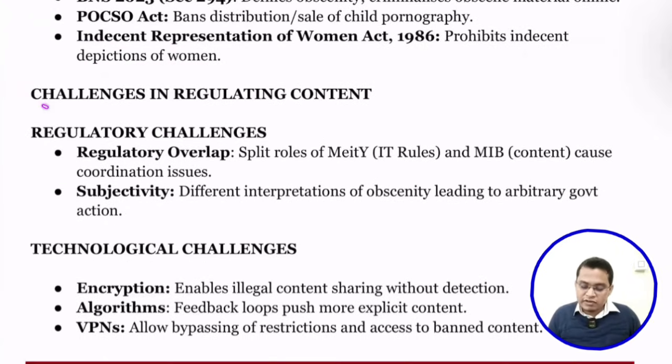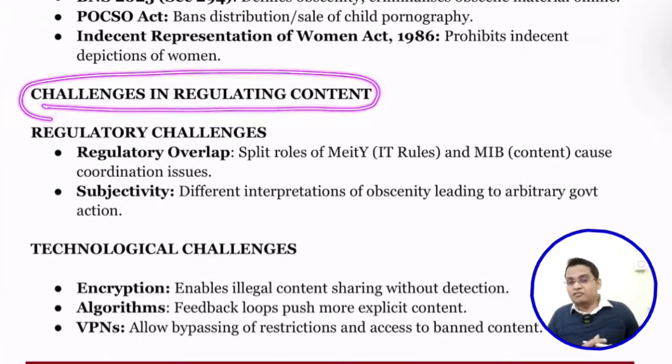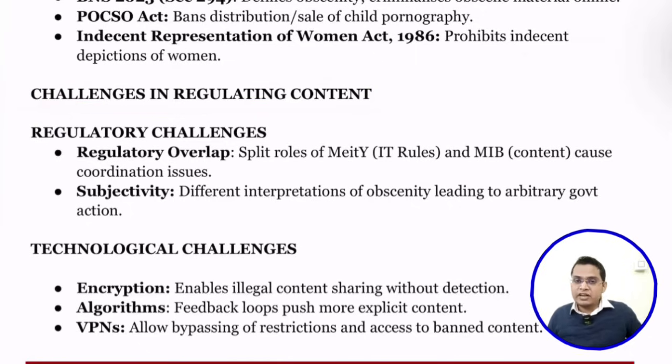Okay, so challenges in regulating the content. What are the challenges that we are facing in regulating this content? The first one is regulatory challenges. Regulatory overlap: if you look at the digital platform, it is split over two ministries, MeitY, the Ministry of Electronics and Information Technology, and the Ministry of Information and Broadcasting. Because of multiple ministries, it is creating confusion and coordination issues.